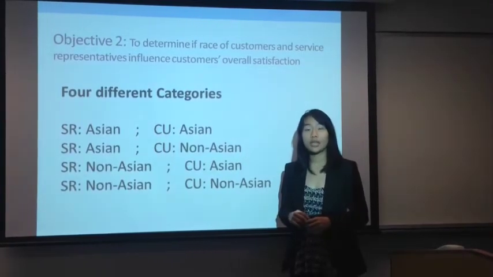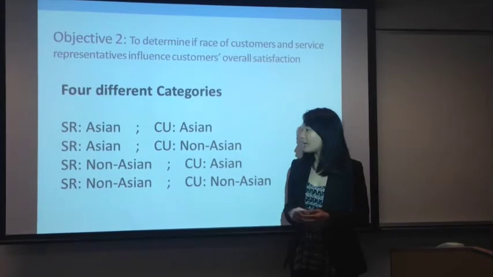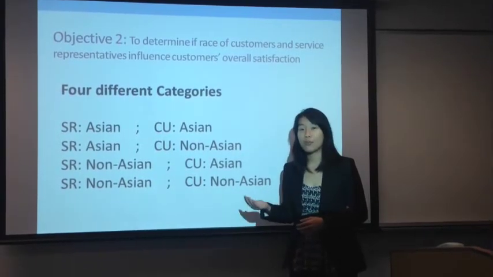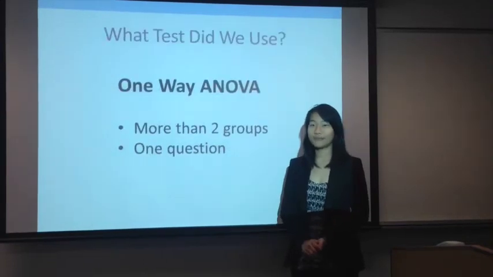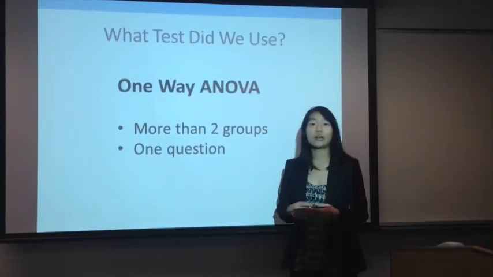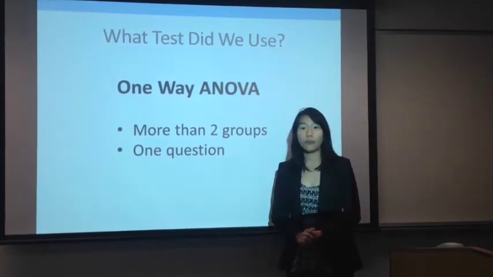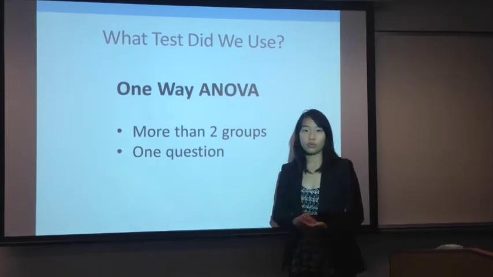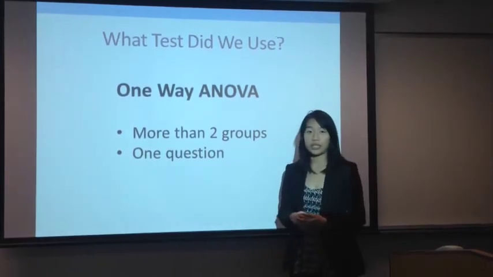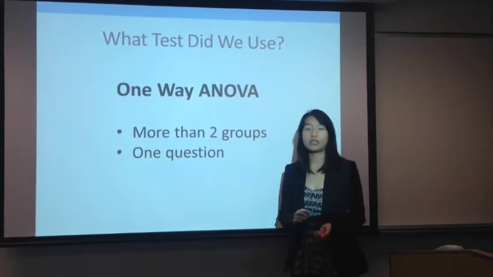Third, if the service representatives were non-Asian and the customers were Asian. And lastly, when both the service representatives and the customers were non-Asian. Now, what test did our group decide to use? We decided to use a one-way ANOVA. This is because, as we had seen before, there were more than 2 groups. Another reason is also because there was only one question, which was the overall satisfaction of the customers.